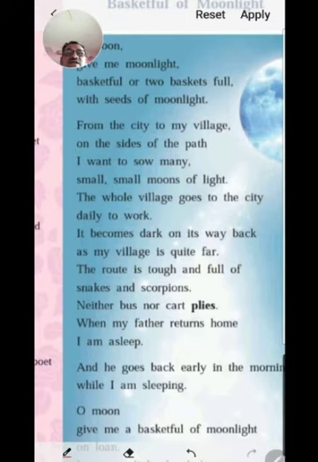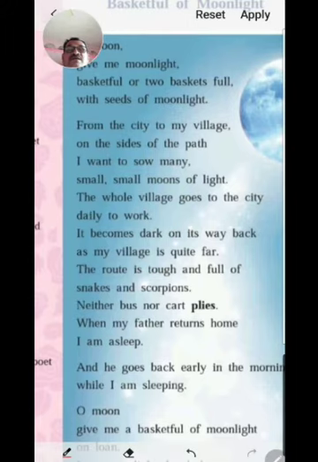And so he said, to save them from all these creatures, the child wanted to sow. Sow means to plant the seeds of moonlight.